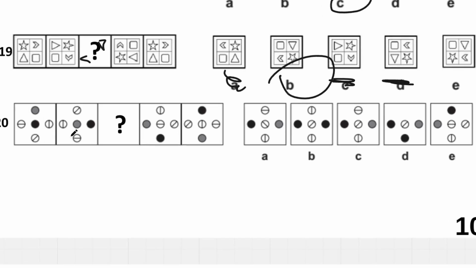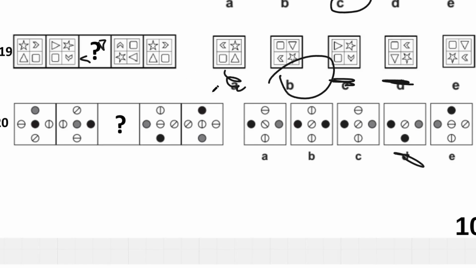Question number 20. We have the lines here, and this is going outside, inside, outside, outside, or we actually don't know where it's going, but each time we have 3, and we see that this grey is going from middle up to middle to something to down. We can already cross out a few because D doesn't have the right amount, and it looks like these are flipping.